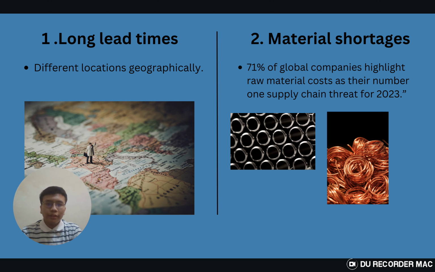So raw material cost is very high, and it is very challenging for other countries to export the raw material, because if the raw material cost is very high, the demand for raw material can get low, and they cannot get more profit from the raw material.